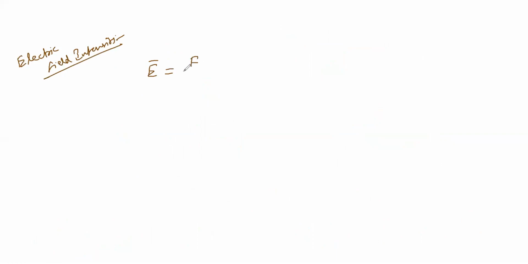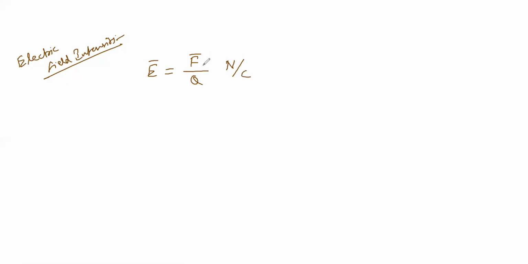The electric field is defined as force per unit charge. It's very simple. The electric field intensity E bar is in the direction of the force. However, force is measured in newtons and charge is measured in coulombs.